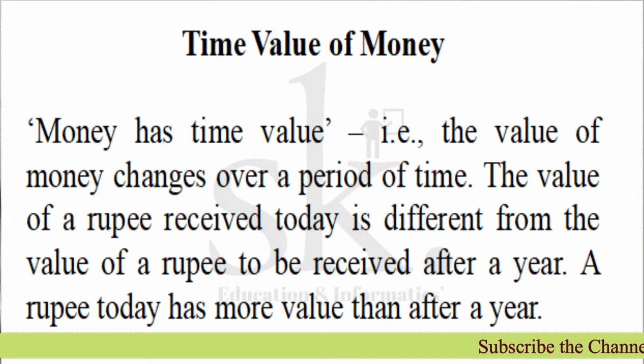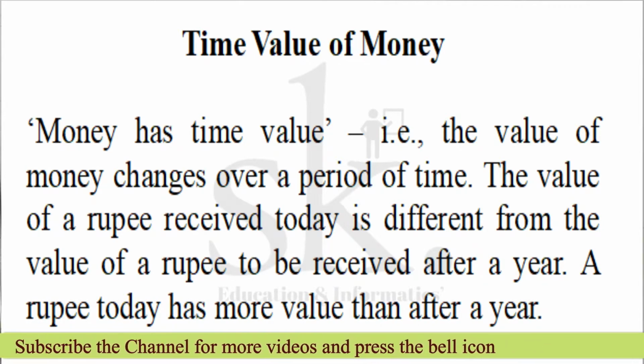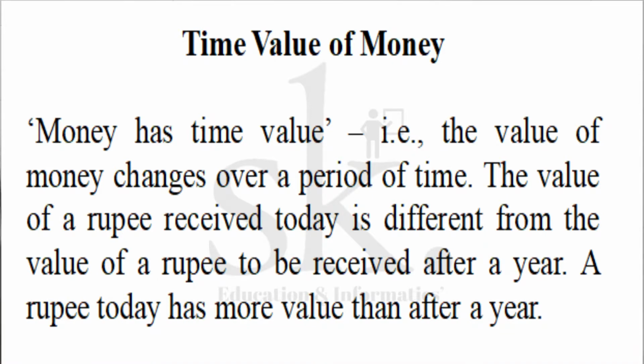If I had 100 rupees 5 years before, with those 100 rupees I used to buy a certain number of apples. Say I went to a municipal bazaar and with 100 rupees purchased 10 apples. Five years hence, I again went to the same bazaar with 100 rupees, and I'm not getting the same number of apples. Rather, I'm getting fewer apples compared to last time when I got 10.